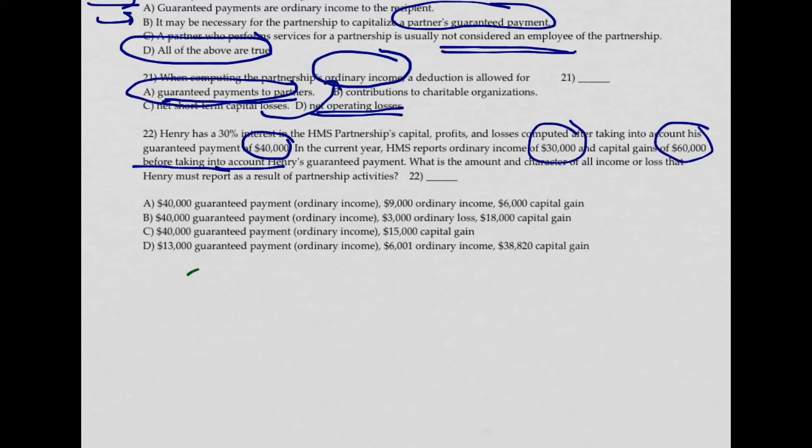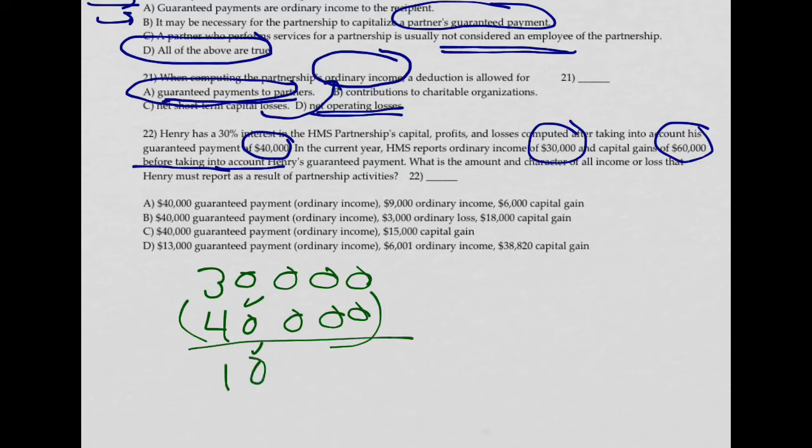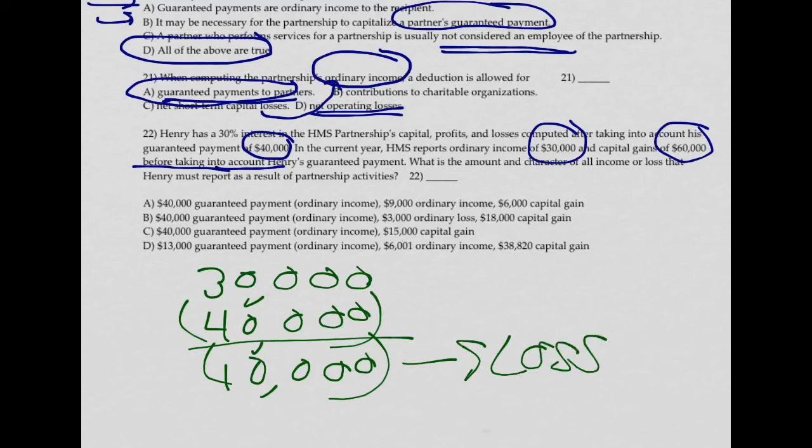It says that the ordinary income is $30,000 before the guaranteed payment. So the guaranteed payment we know is a deduction. That's going to create a net operating loss of $10,000. Capital gain remains unaffected. It's a separately stated item. So this is a loss. His share of the loss is going to be 30% or $3,000. His guaranteed payment is going to be considered ordinary income to him.